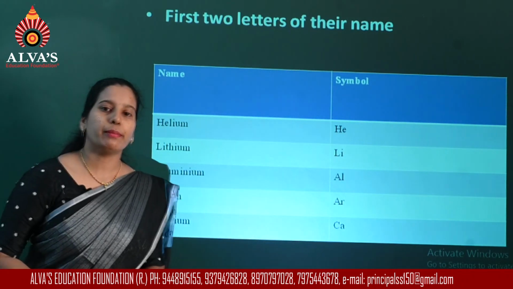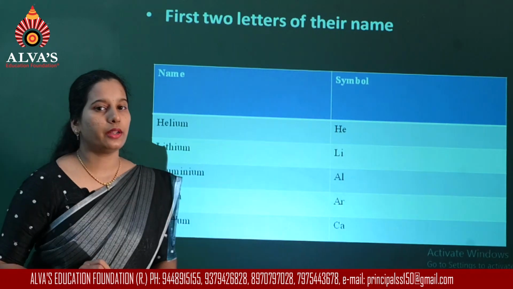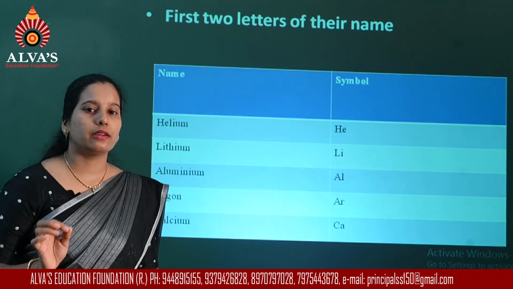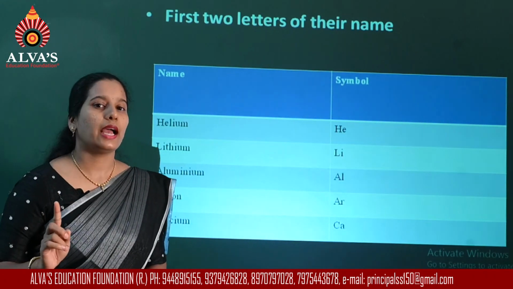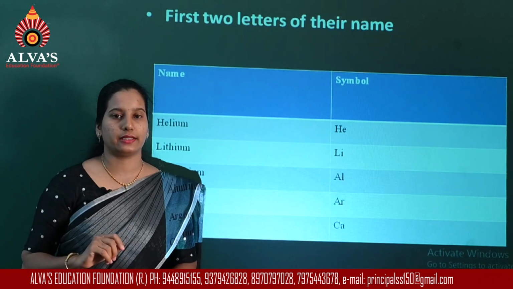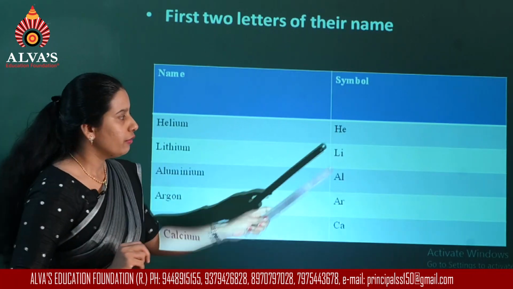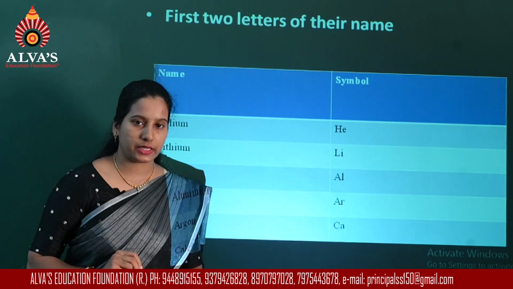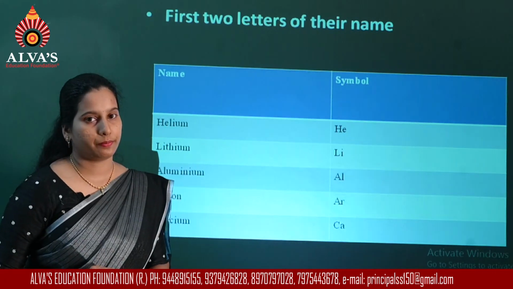So here you have to remember one more thing. Whenever you are using a single letter, that letter has to be a capital letter. And whenever you are using two letters, the first letter will be capital, whereas the second letter will be a small letter.